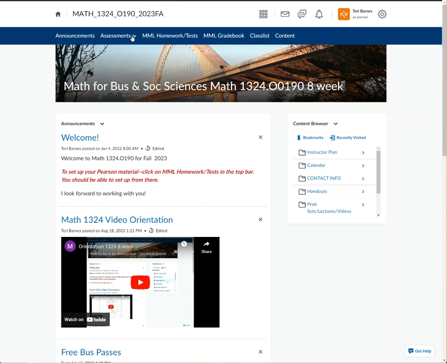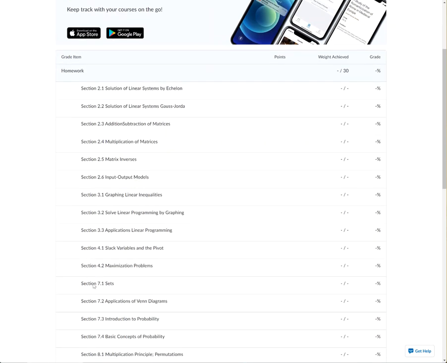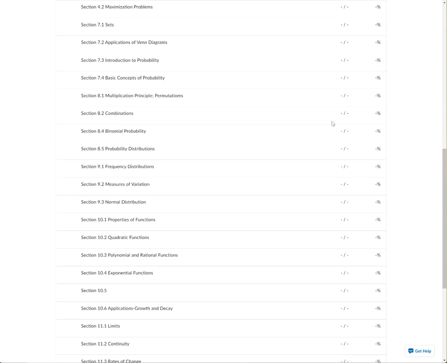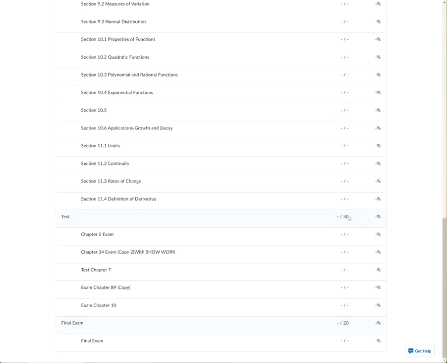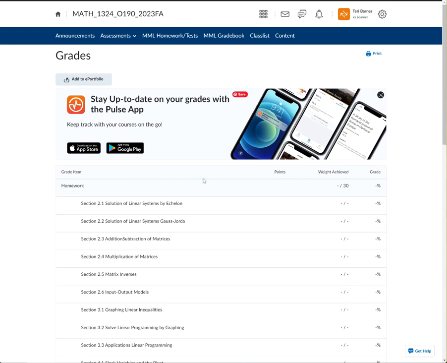You can also look at your grades under assessments. This is the Brightspace, and I've got it synced to there. So if you go into grades here, there's the sections, and the tests are all at the bottom, so it'll show what your actual grade is. And this is weighted 30%, that's what that's saying. And then we get down here to the tests. Tests are weighted 50, you'll have your grades here, and then your final exam is 20. So they should sync here either way, but MML gradebook is the one I'm used to using, and we are now syncing into here. So I think that will get you there.